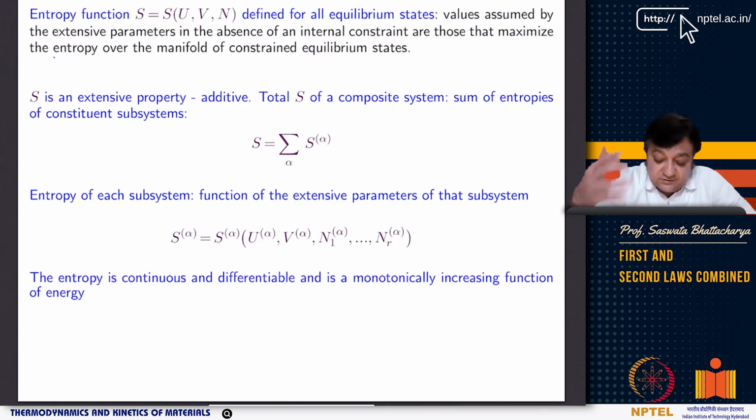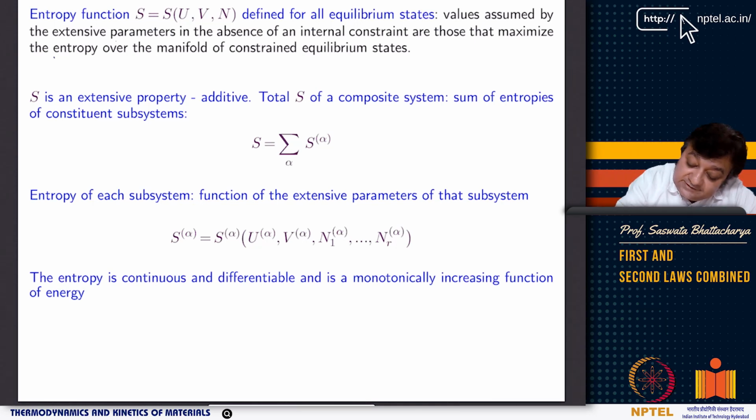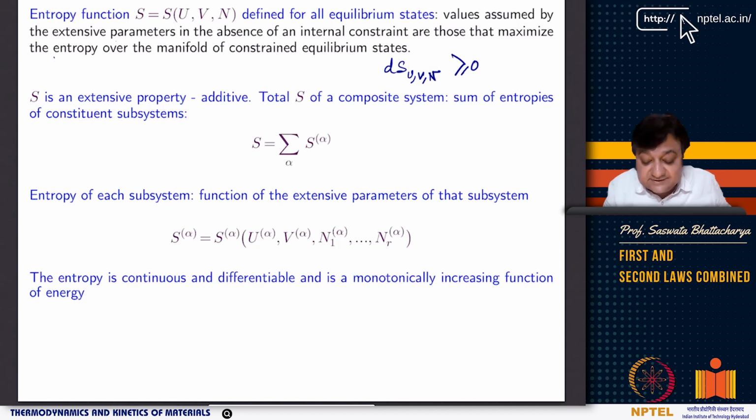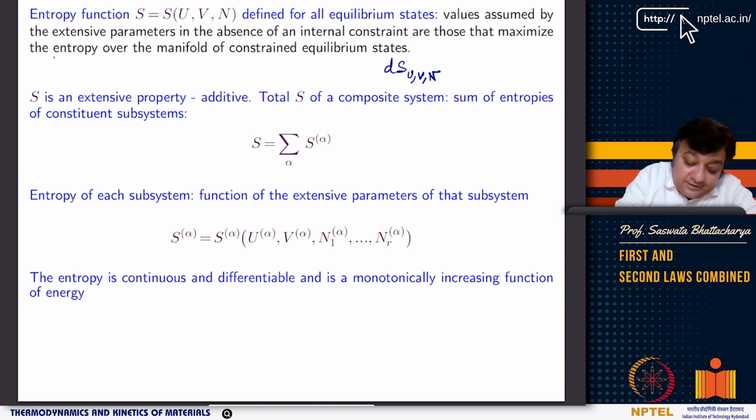Or change in entropy. So the total system entropy is maximized. Again, it has come from the same thing, like dS(u, v, n). So in one sense, we are saying that there is a function S such that dS(u, v, n) has to be greater than, right? It is maximized. Now, if I look at this function, so if I look at entropy as a function,